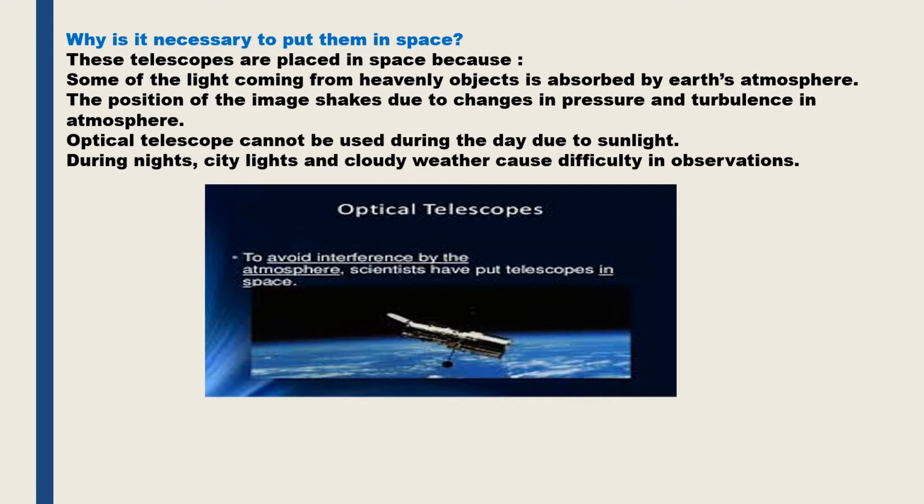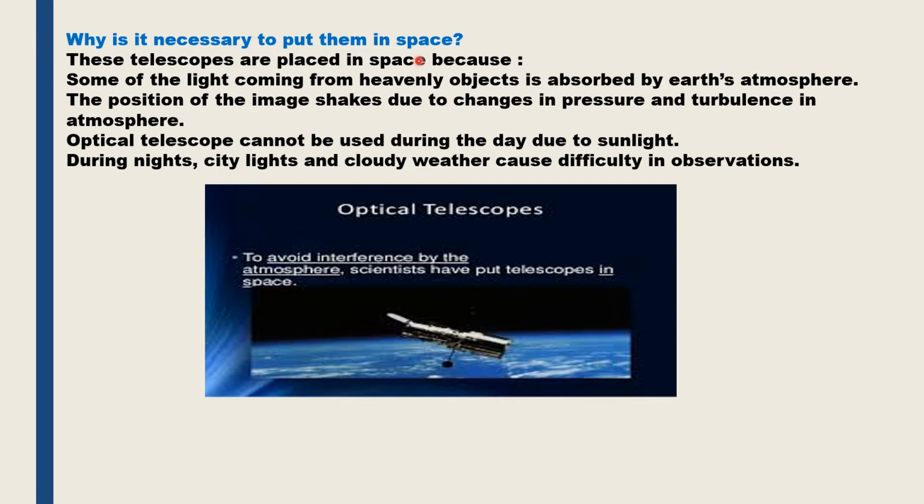So even after so many limitations, why is it necessary to put the telescopes in space? The main reason is to get a clearer view of the planets, stars and galaxies that we are studying. Our atmosphere is like a protective blanket, so it lets in only the visible light, because our eyes are sensitive to visible light.